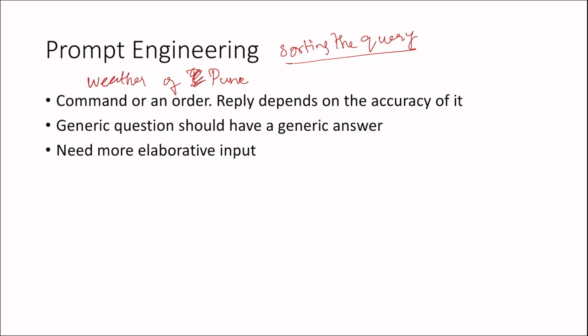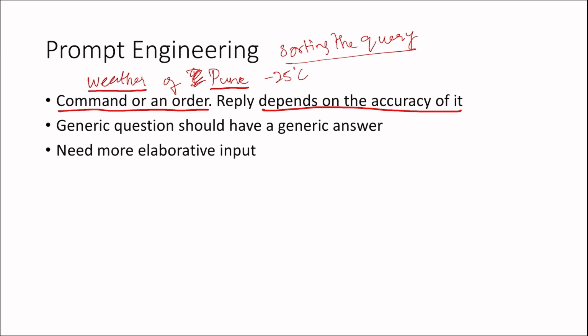I don't want to say what is the weather of Pune as of now. Just a command or an order: weather. So it can take weather Pune, understand the current weather situation, and give you the answer like 25 degrees Celsius as of now, right? So the reply depends on its accuracy, how accurate we are in giving the prompt.